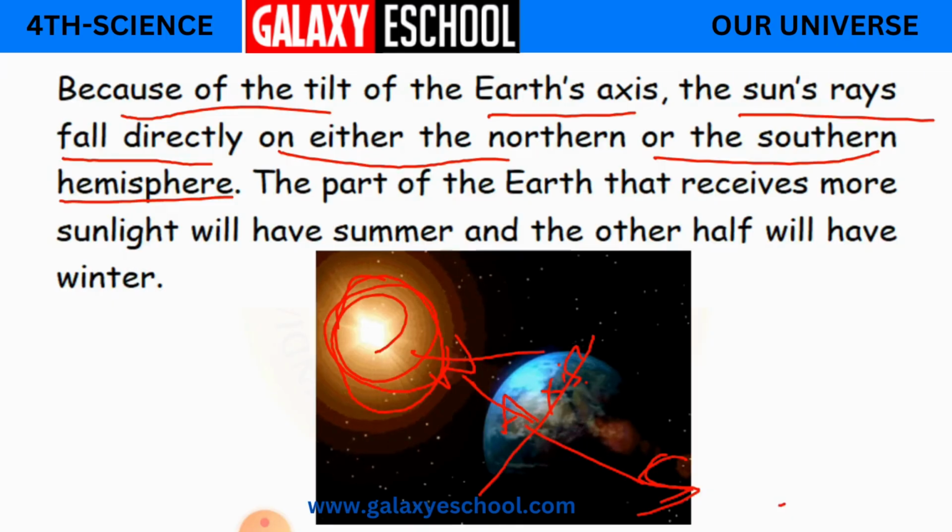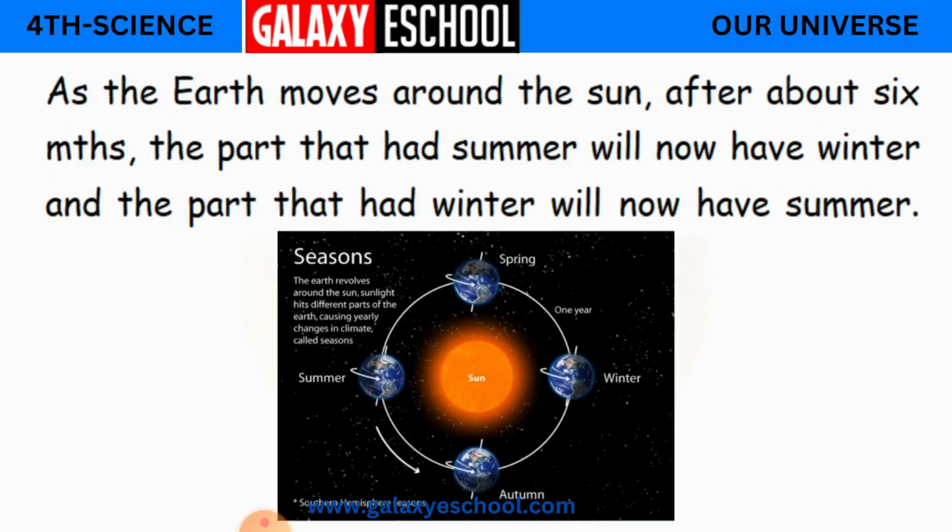Clear children? Now, as the earth moves around the sun, after about 6 months, the part that had summer will now have winter, and the part that had winter will now have summer. So as we said, the earth takes about 12 months to complete one revolution around the sun.